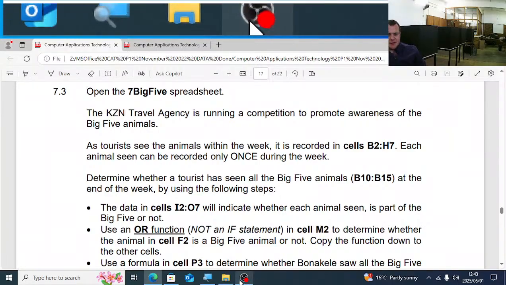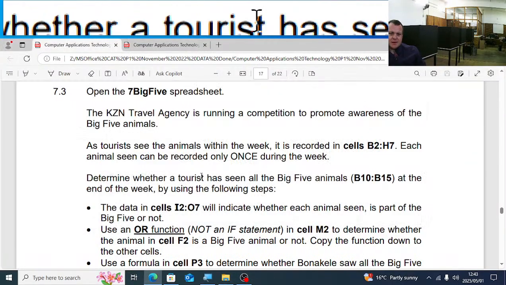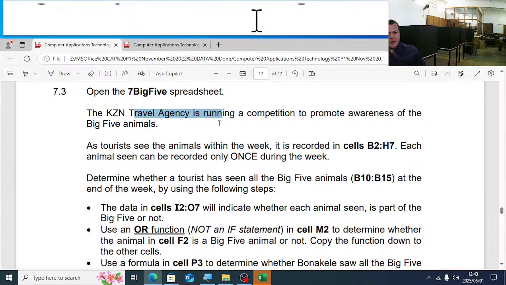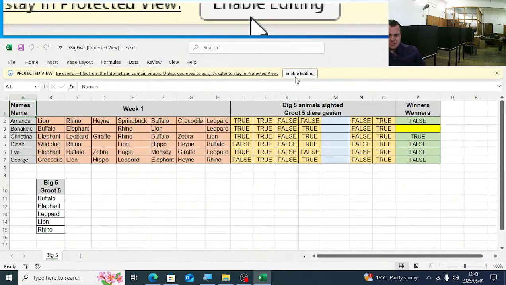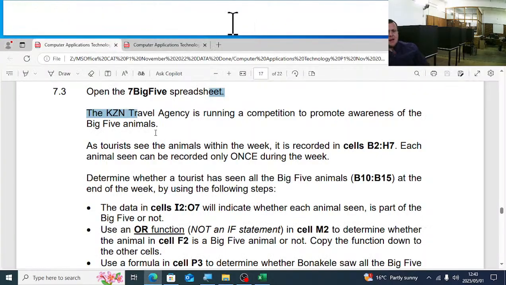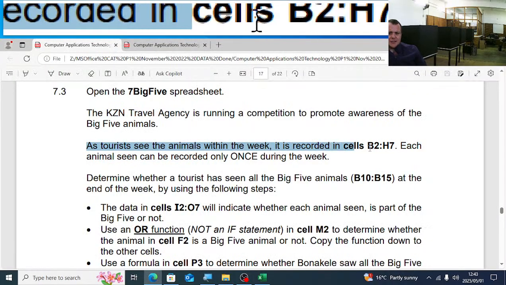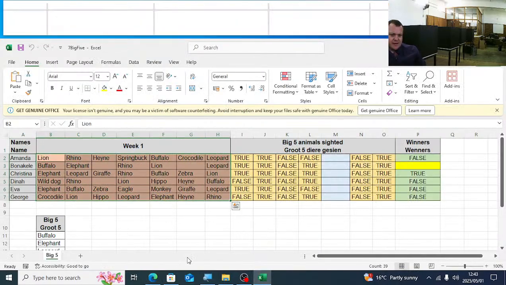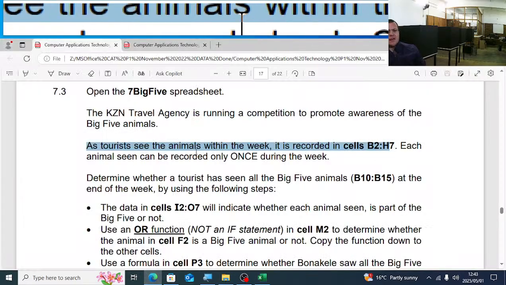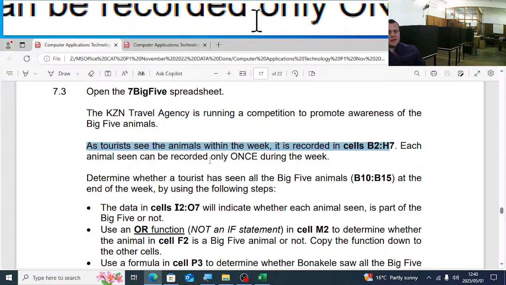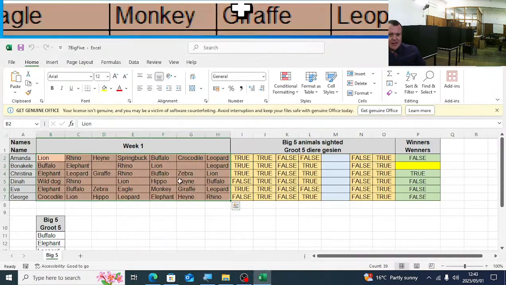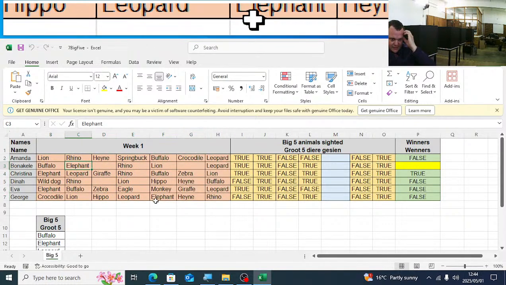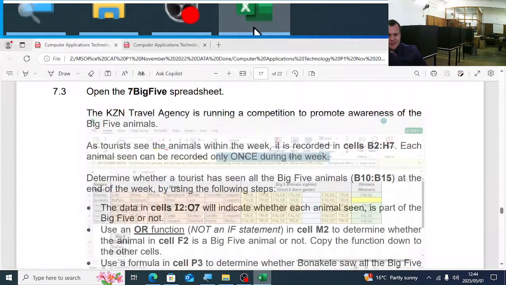Open up the 7 big spreadsheet. Now, the KZN Travel Agency is running a competition to promote awareness of the big 5 animals. Enable editing. As tourists see the animals within the week, it is recorded in cells B2 to H7. So there it's recorded the animals they see. Each animal seen can be recorded only once during the week. So if you have seen 4 elephants, it's only recorded once in a week.